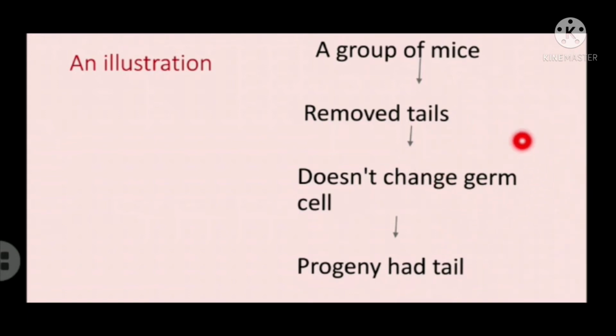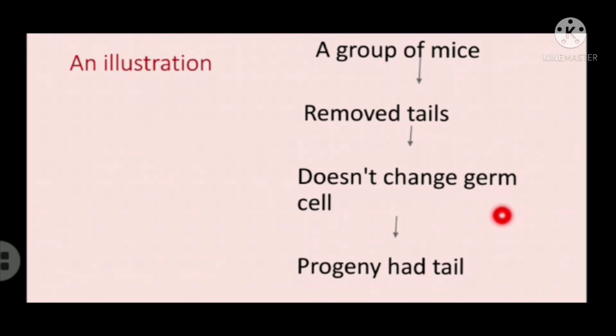Only whatever changes happen in the germ cells will be passed to the progeny. Here we are removing the tails surgically by artificial means, so that is not recorded in the germ cell, and it is not passed. So the progenies are having the tail.